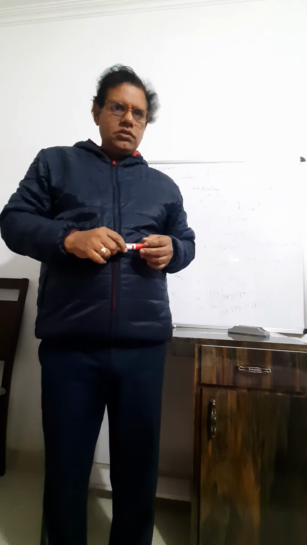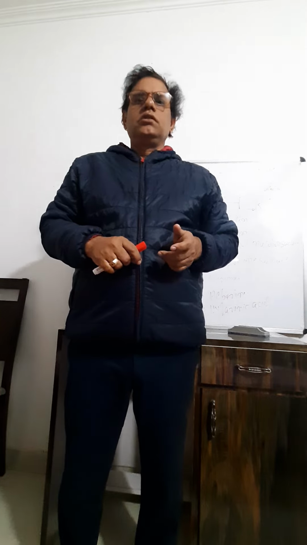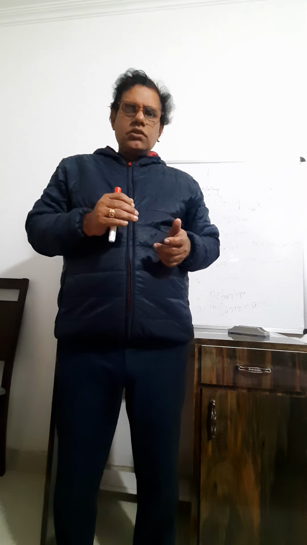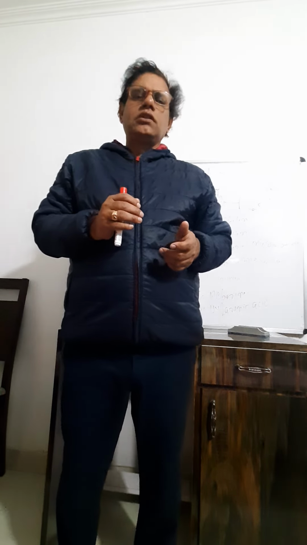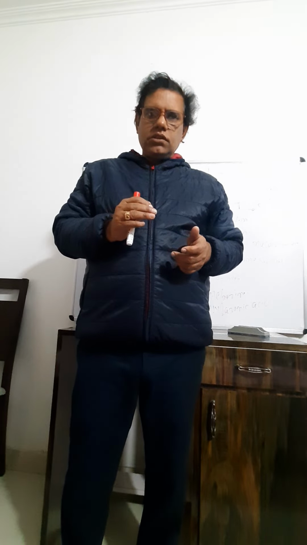Today's class is on biomolecules, that is, carbohydrates. Biomolecules are of two types: macromolecules and micromolecules. Macromolecules have a size of more than 10,000 Dalton, and micromolecules have a size of around 18 to 800 Dalton.